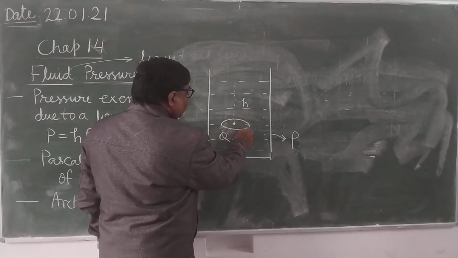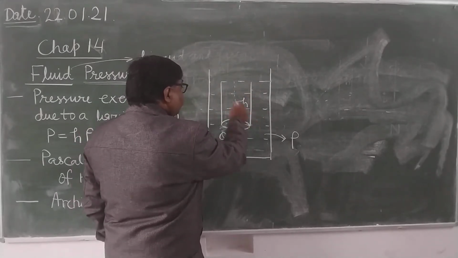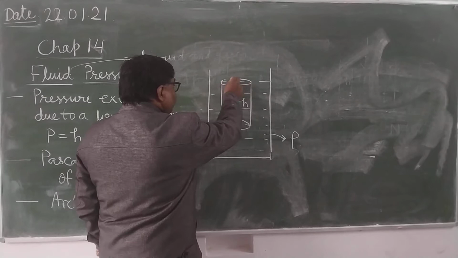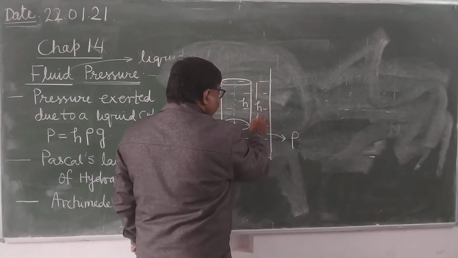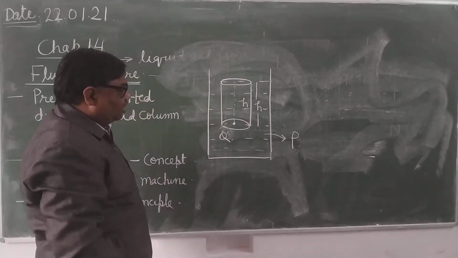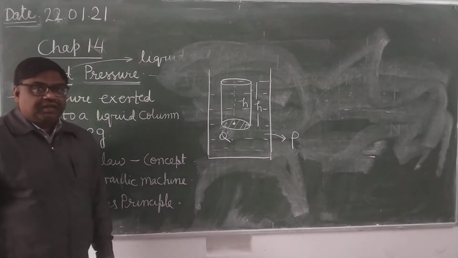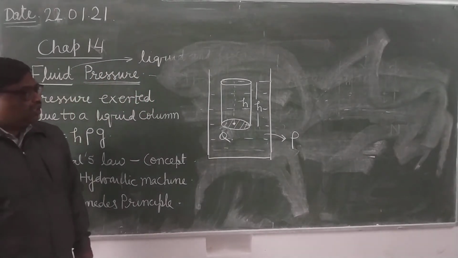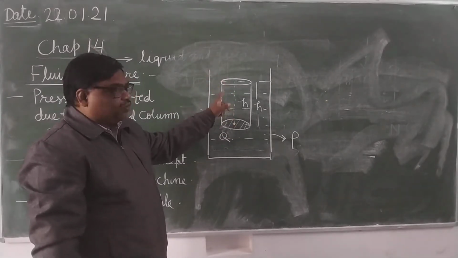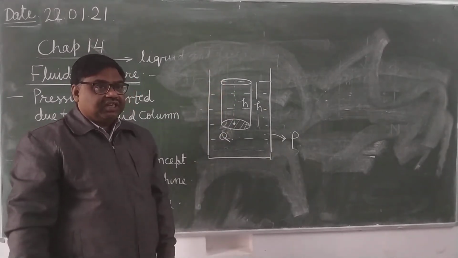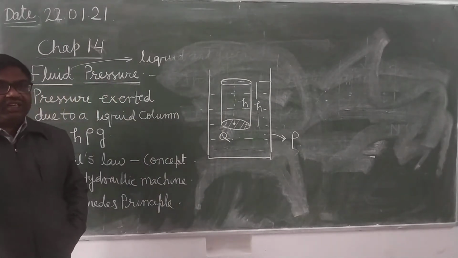Is that clear? Its height is equal to h. This height is h and the area of cross section is a. Area of cross section means this, equal to a. It's clear. So what will be the volume of liquid contained in this imaginary cylinder?